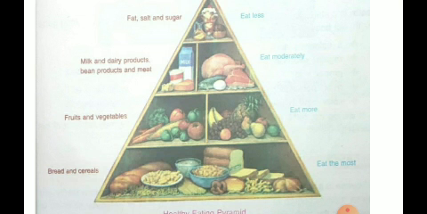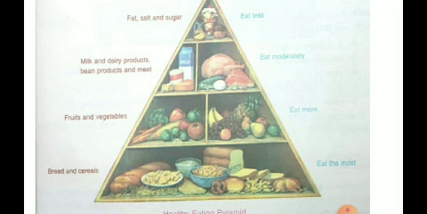Understood? Here we observe the healthy eating pyramid. It shows the proportion of foodstuffs and the nutrients that we should eat for making our food balanced and good for our health. We just have to see it from the bottom, children. The food pyramid: the bread and the cereals. The cereals are nothing but the rice, wheat, jowar, ragi, bajra, maize. All these cereals we have to eat the most. That means the proportion should be the most.